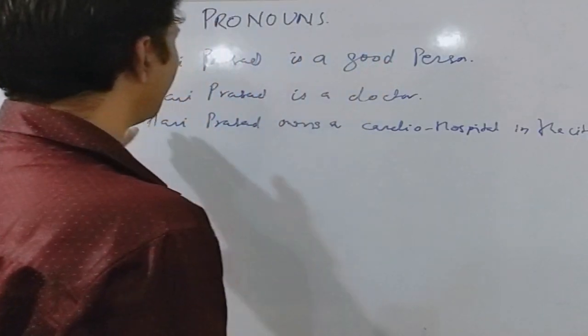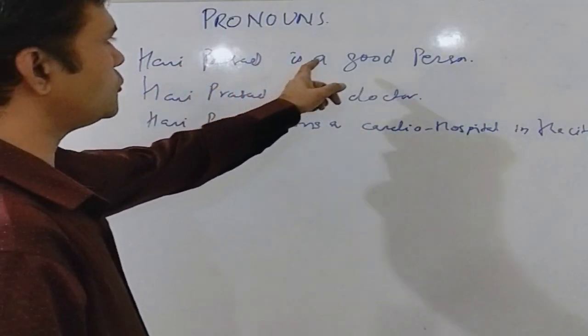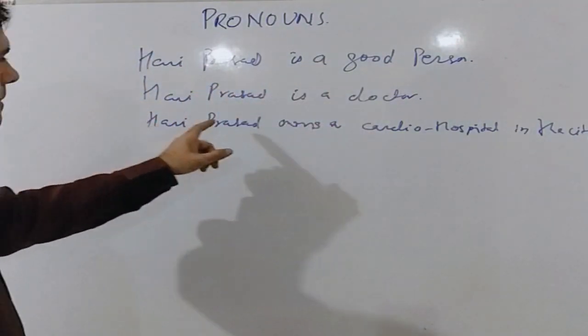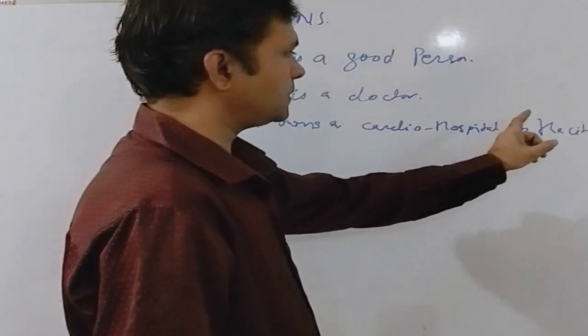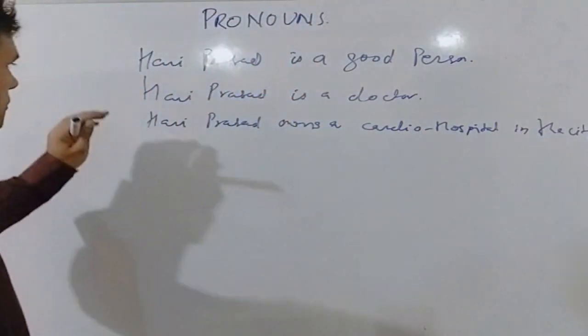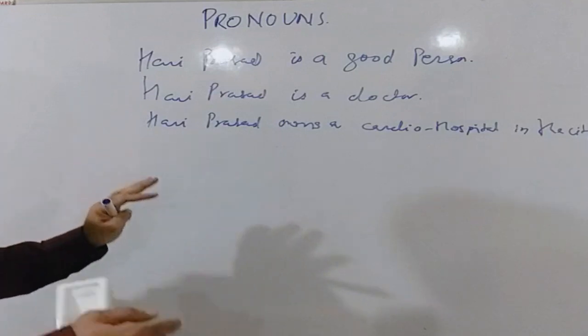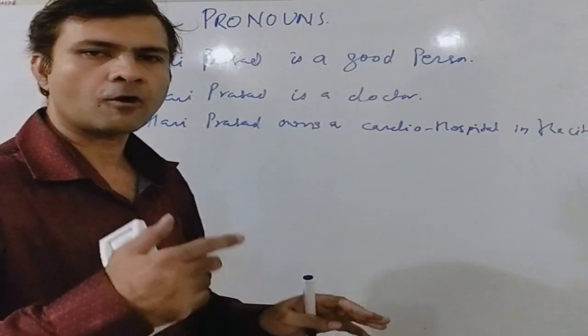Let us check these sentences. Hari Prasad is a good person. Hari Prasad is a doctor. Hari Prasad owns a cardio hospital in the city. Now the use of this name Hari Prasad again and again looks a bit messy and odd.